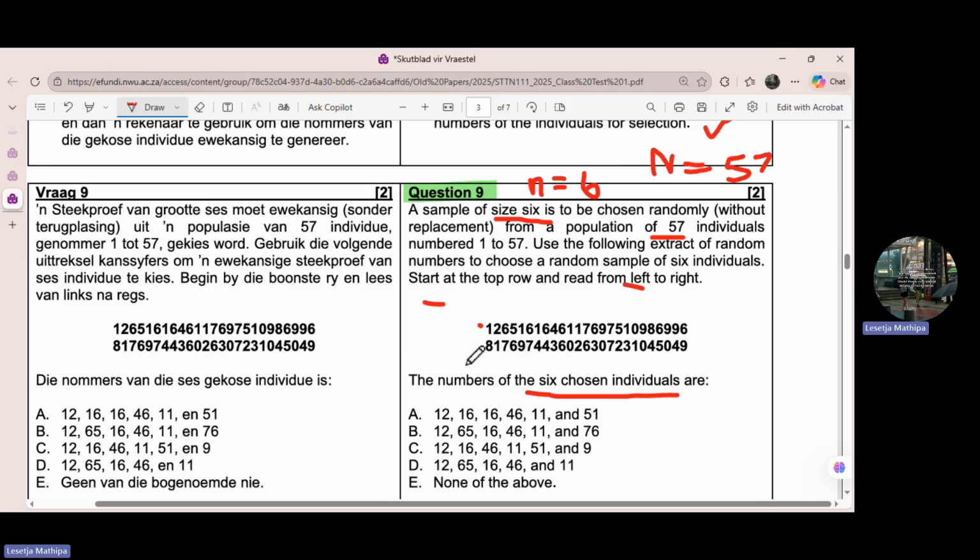Okay, let's see. We have 12, and remember the population is 57. Is 12 above 57? No. So it means that this is our random number.